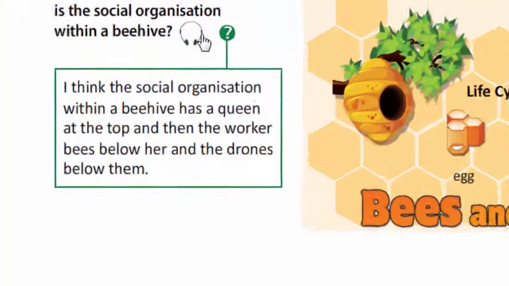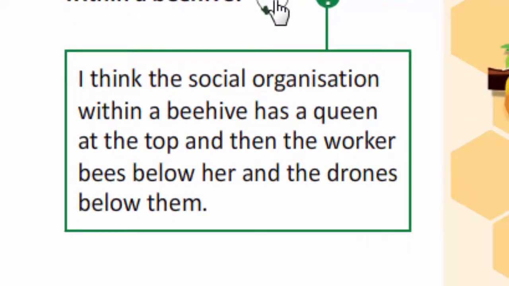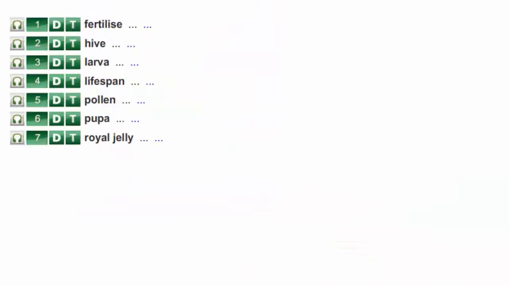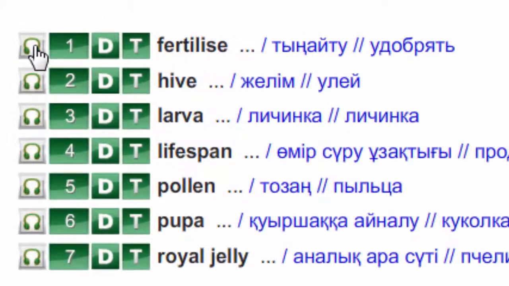Listen to the opinion. I think the social organization within a beehive has a queen at the top, and then the worker bees below her, and the drones below them. Now let's get acquainted with new words, listen to them, repeat and write them down in your vocabularies. Don't forget to learn them by heart.